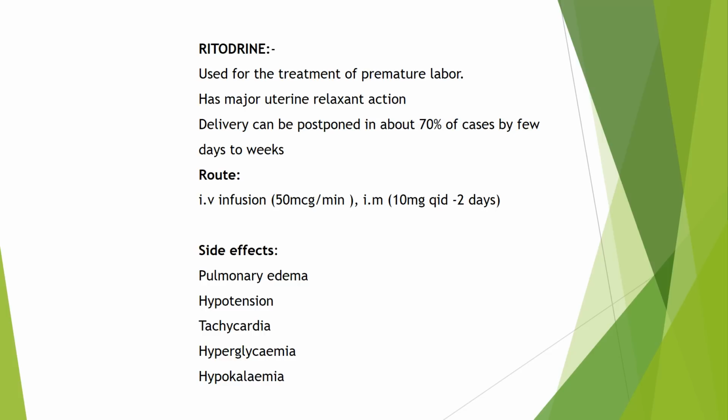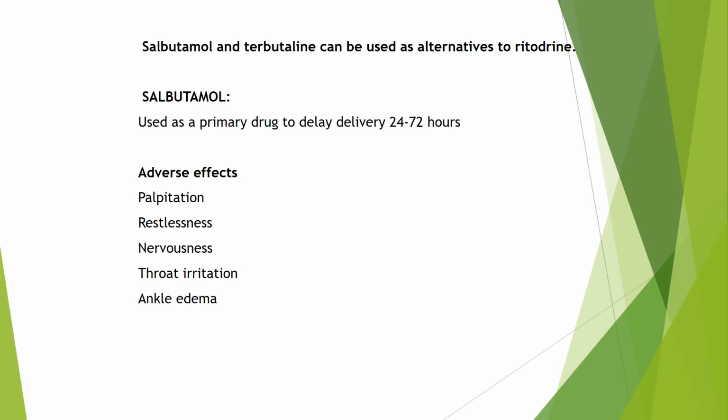Now, what are the side effects of ritodrine? It causes pulmonary edema, hypertension, tachycardia, hyperglycemia, and hypokalemia. Now coming to salbutamol and terbutaline. Salbutamol and terbutaline can be used as an alternative to ritodrine. Salbutamol is used as a primary drug to delay the delivery by 24 to 78 hours.